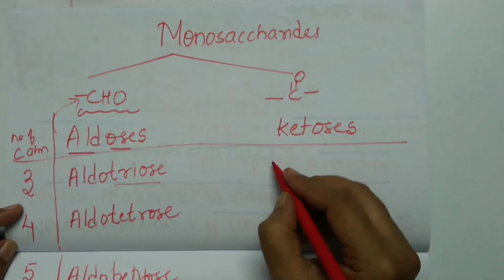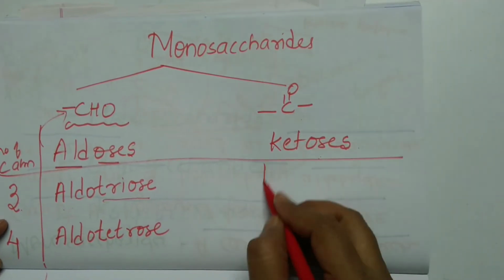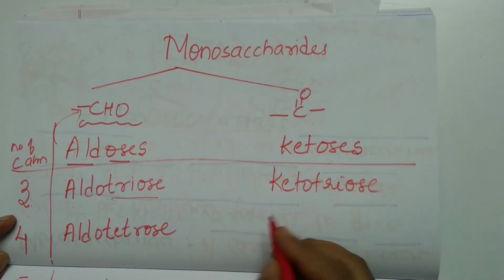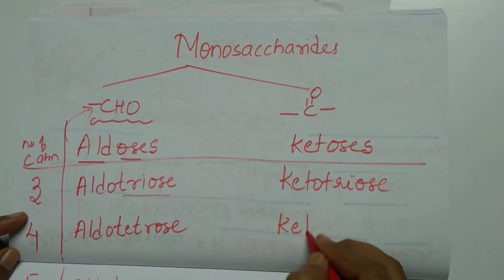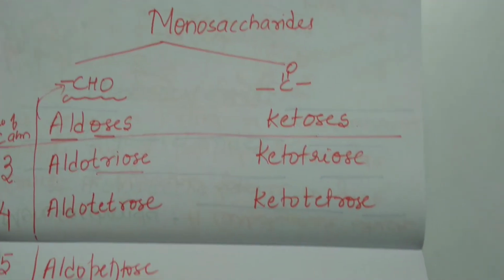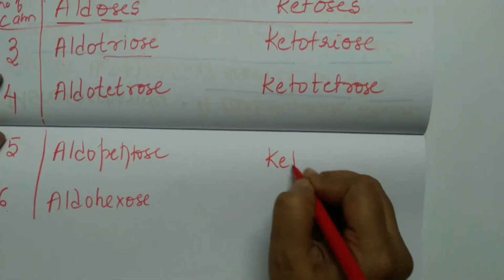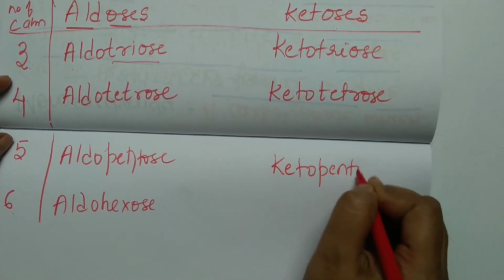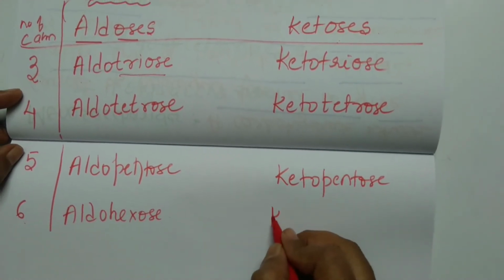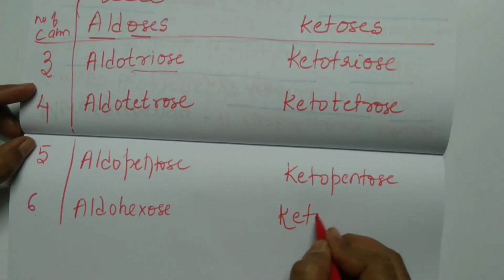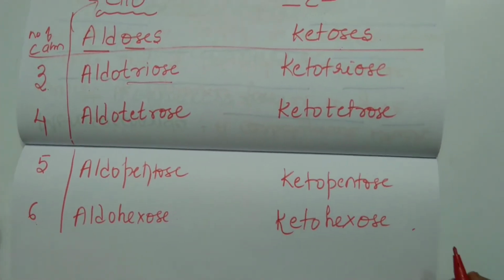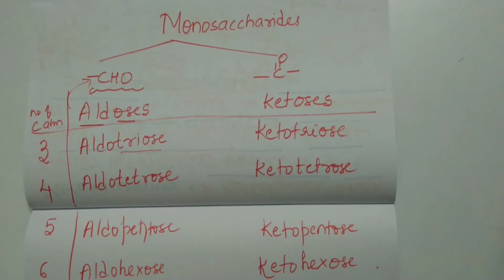If it has 3 carbon atoms, it is called ketotriose. 4 means ketotetrose. 5 carbon atoms means ketopentose. And 6 carbon atoms means ketohexose. I hope you have understood.